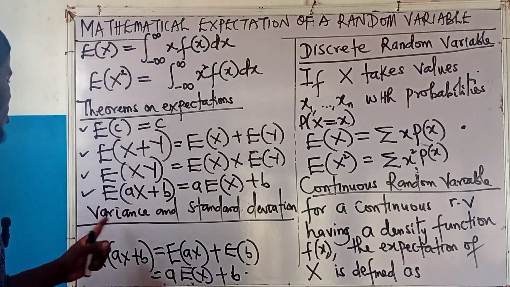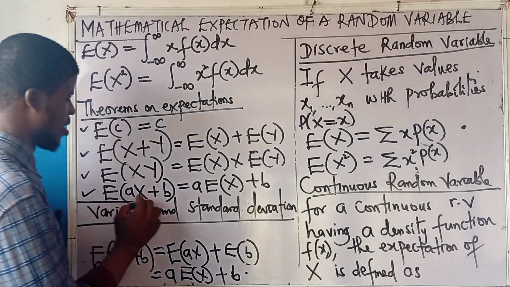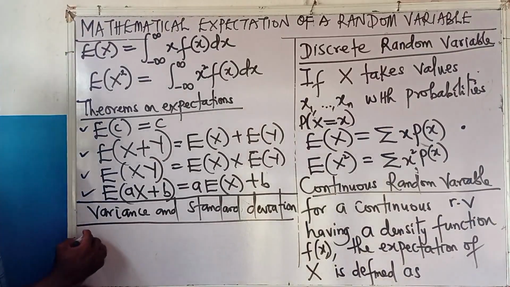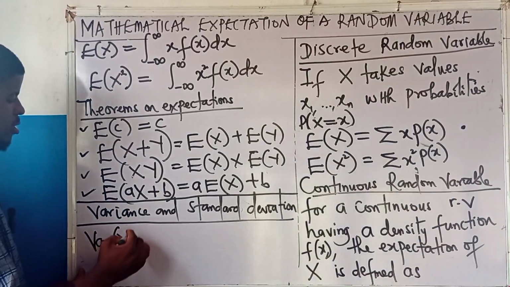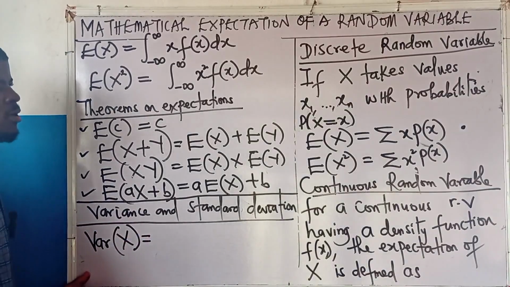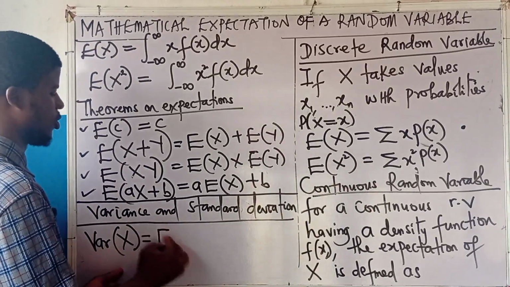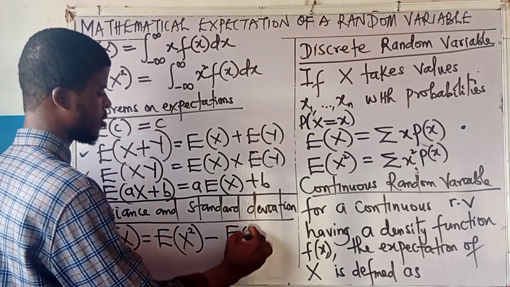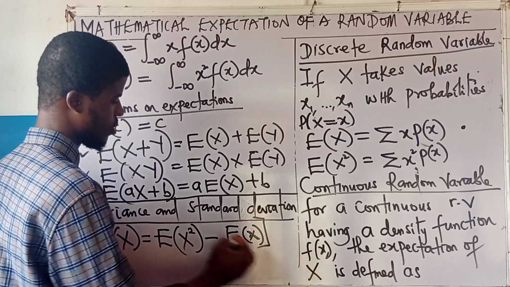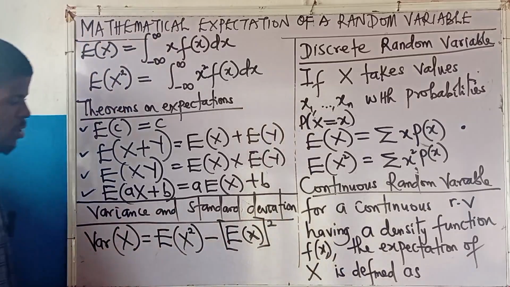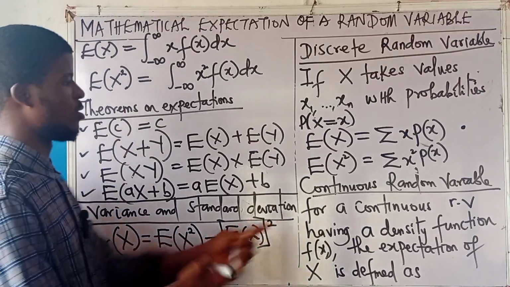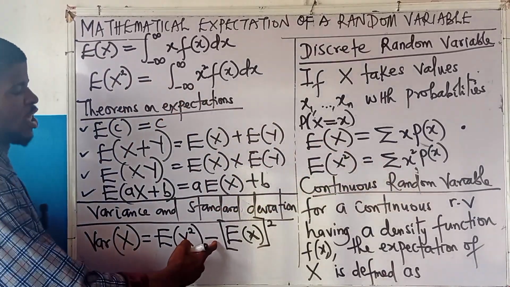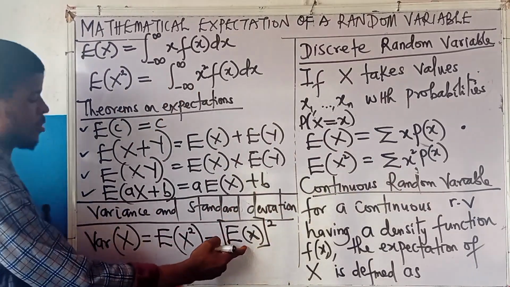Alright, so let's talk about variance and standard deviation. For the variance of a random variable x, there is a shortcut formula. It is the expectation of x squared minus the expectation of x all squared. That's the formula. Expectation of x squared, you know we've done that before. We got it here, and we got it here also. Minus the square of the expectation of x.